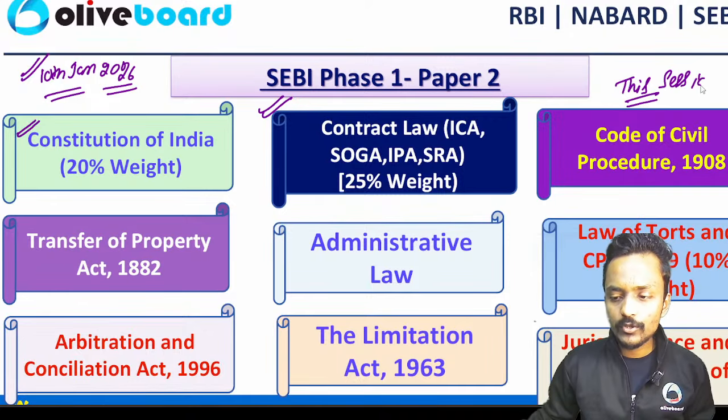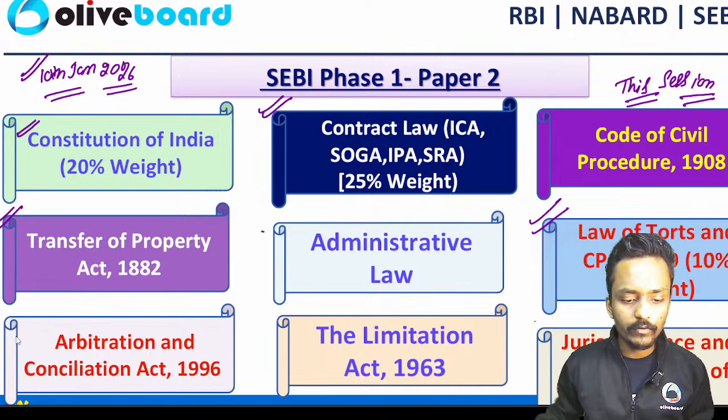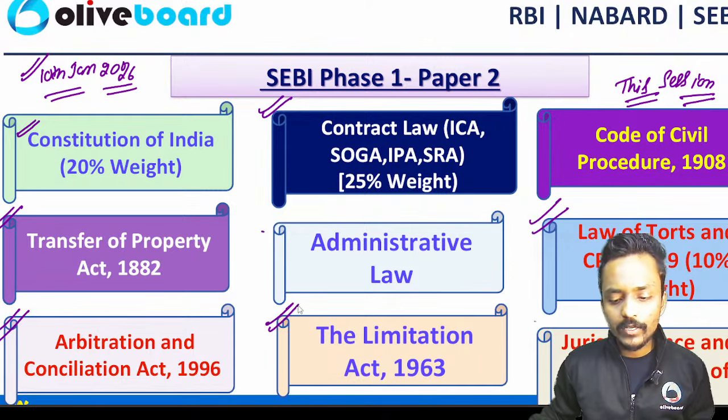We are left with administrative law, law of tort. The Consumer Protection Act 2019, the Arbitration and Conciliation Act, and the Limitation Act 1963 we have already covered. So we are left with only these 3 units, and after covering these 3 units, you will have the practice of each and every unit and their conceptual understanding of the questions.